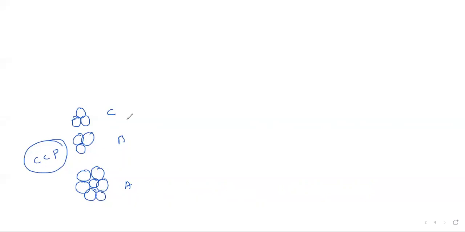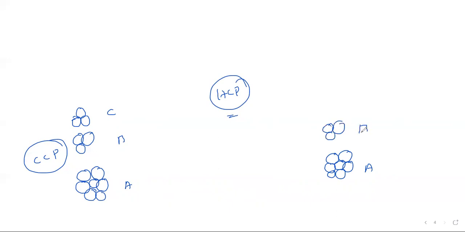What about HCP? Here I will show you what about HCP. HCP is nothing but, first of all, you have spheres like this, A layer, and B layer will be 3 spheres. You can write like this. Again, the third layer will be A layer. This is called hexagonal close packing. This is cubic close packing.